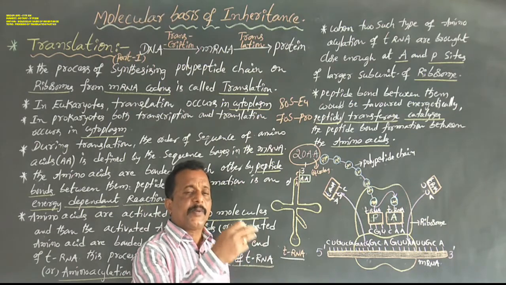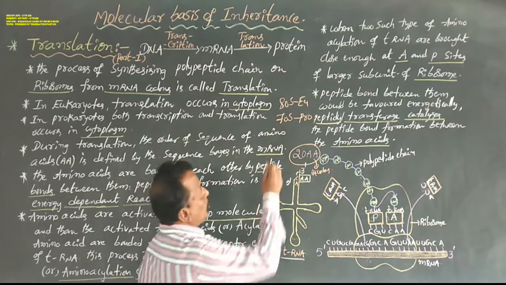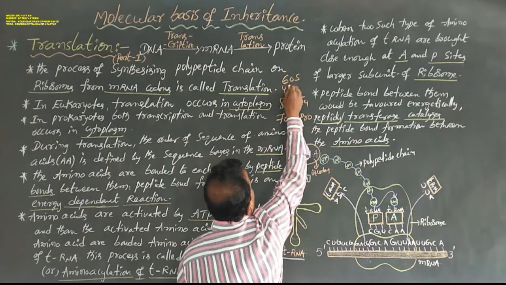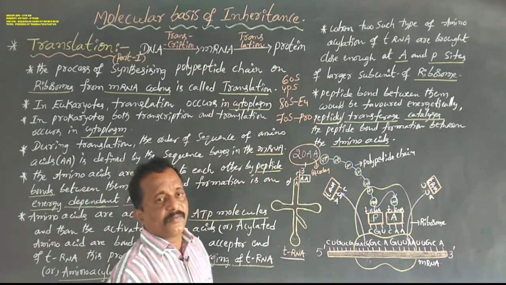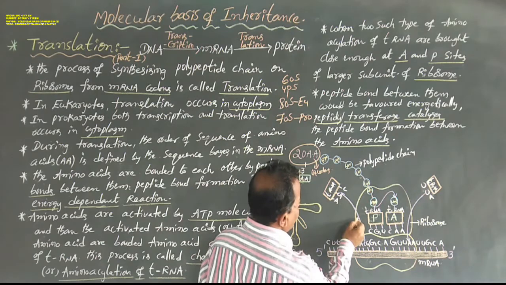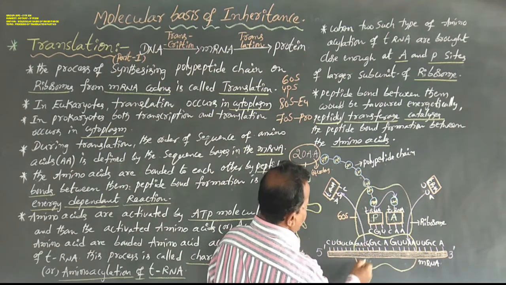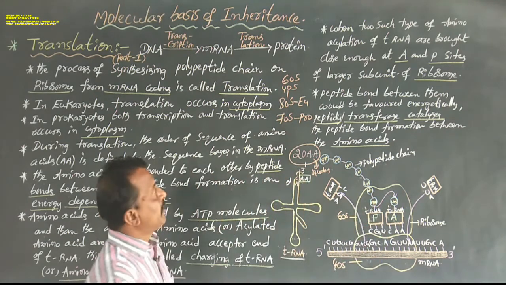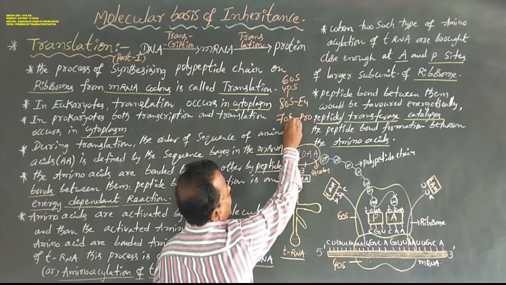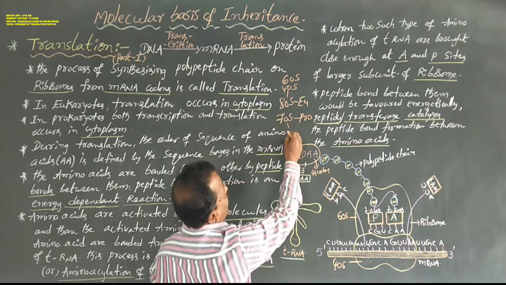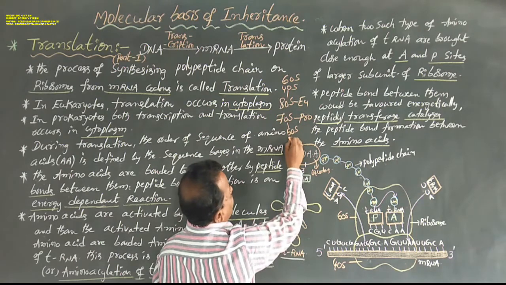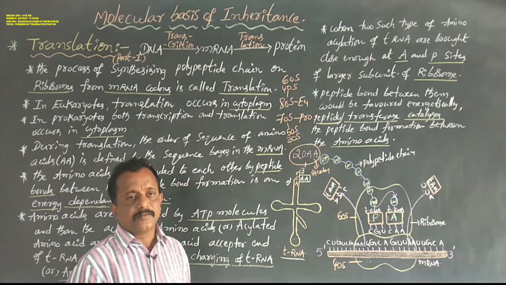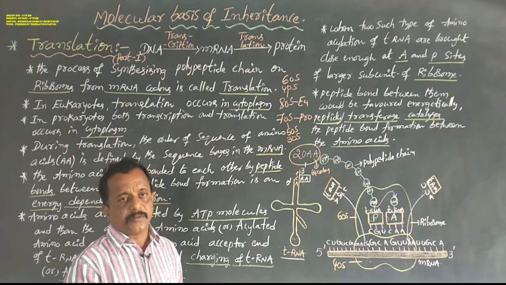The 80S type of ribosome is divided into two subunits. One is a larger subunit, that is 60S. Another one is a smaller subunit, that is 40S. This is the larger subunit, 60S, and this is the smaller subunit, 40S, especially in the eukaryotic ribosome. And in the prokaryotic ribosome, the 70S type of ribosome consists of two subunits. One is a larger subunit, that is 50S. Another one is a smaller subunit, that is 30S. So these are the two types of ribosomes.